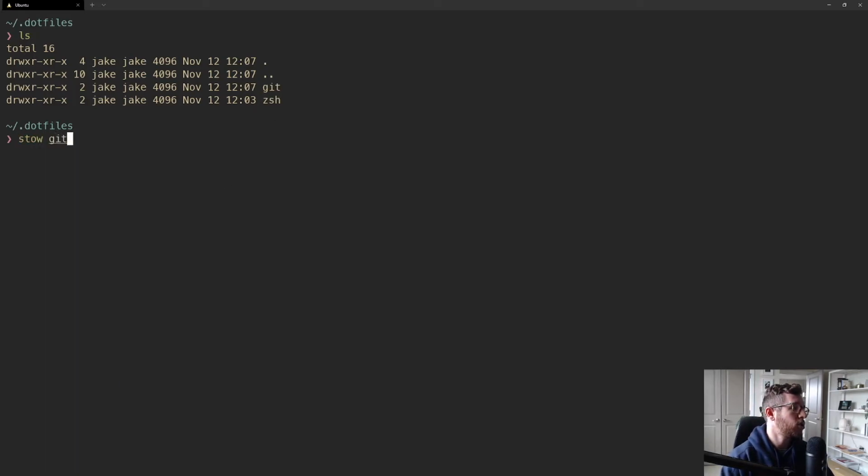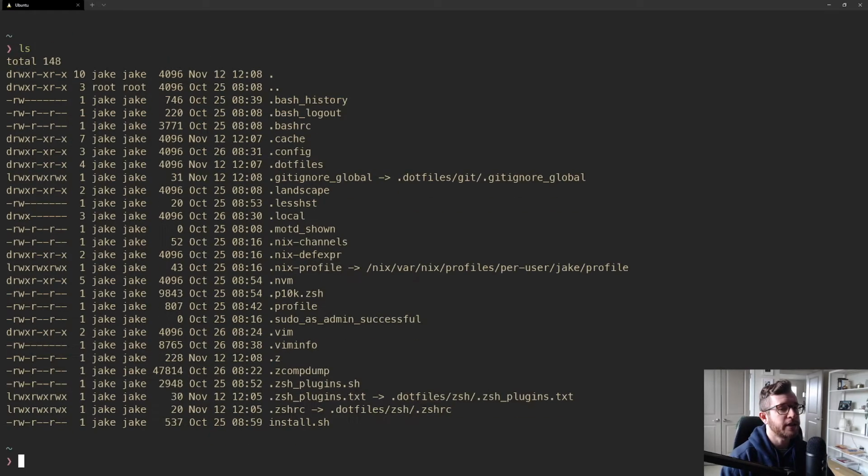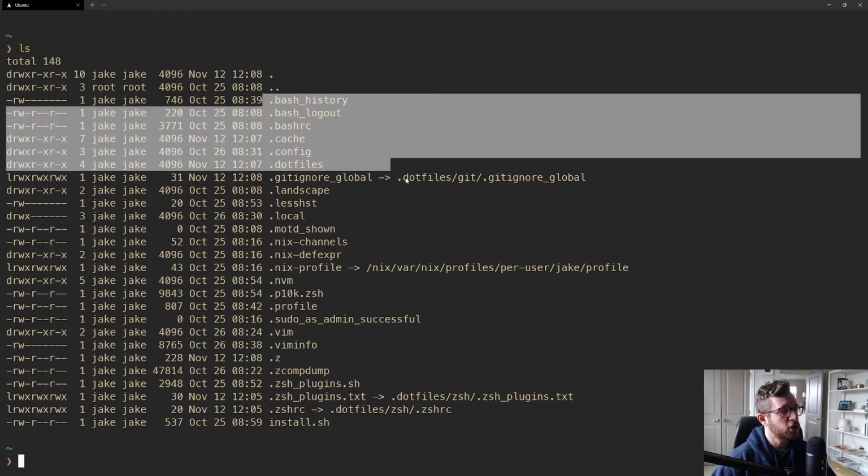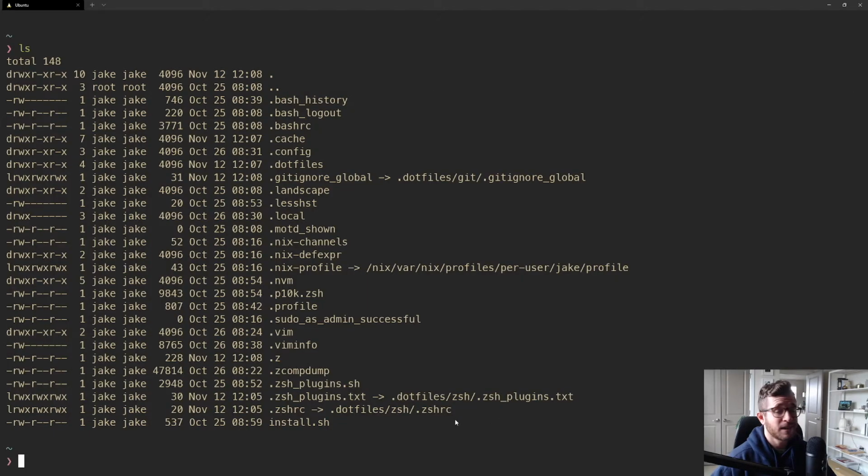If I stow that git package and I go into my home directory and I list it, I now have a gitignore_global symlinked file pointing to that original gitignore_global file. And this is exactly what we want. So you can imagine this entire directory, not all the files, but a lot of them will just be symlinks pointing to the original file, which is hosted inside of the .files folder.